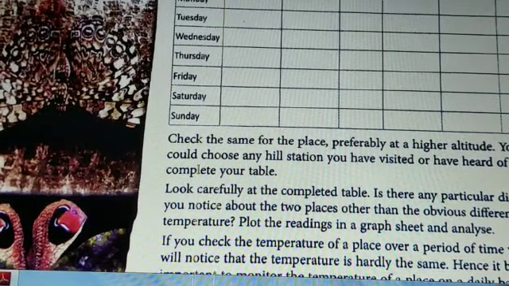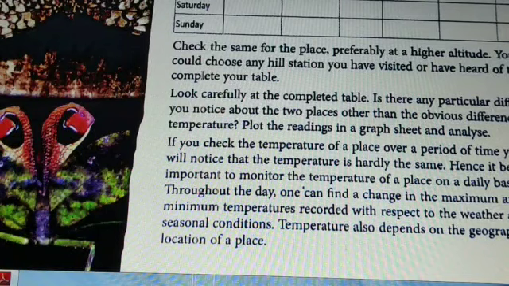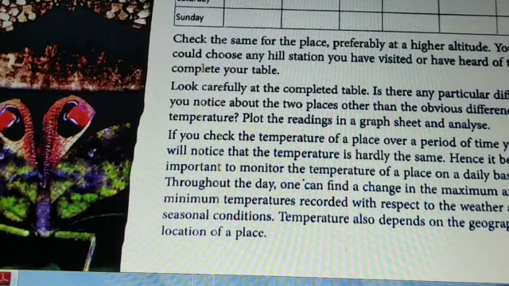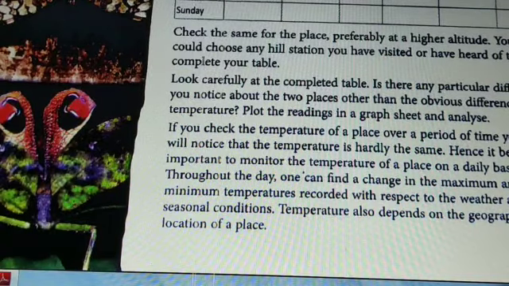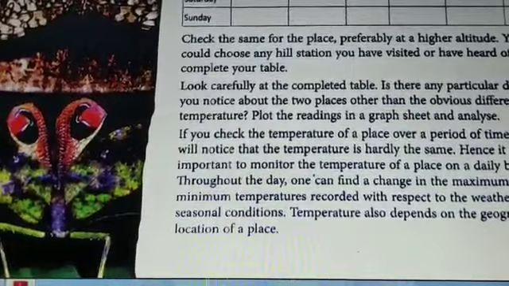So, you can check the places at different altitudes because weather varies and the climate varies from place to place. If you check the temperature of a place over a period of time, throughout the day, one can find a change in the maximum and minimum temperature with respect to the weather and seasonal conditions. It also depends on the geographical location of a place.